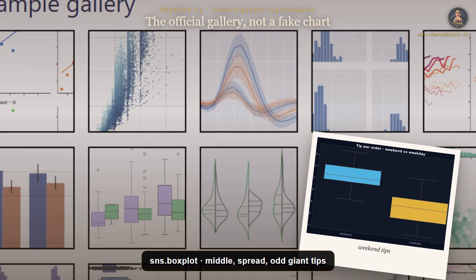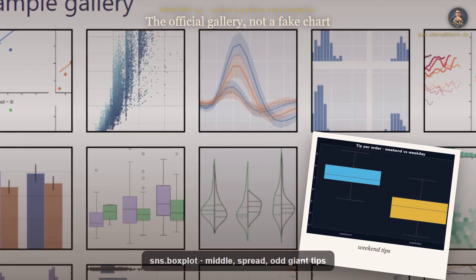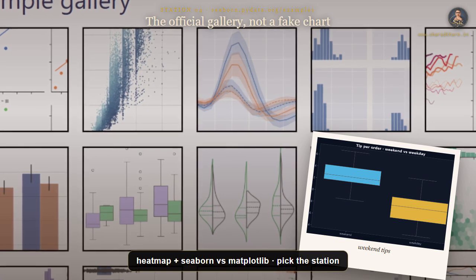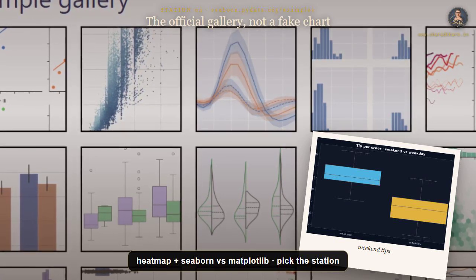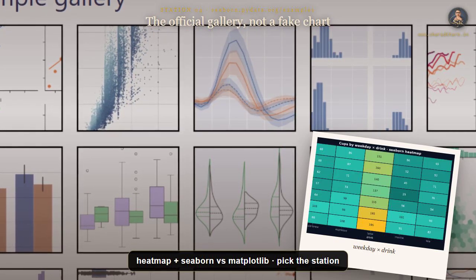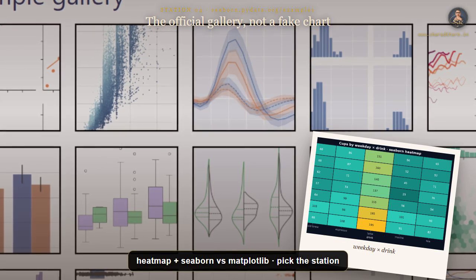Data equals df, x equals weekend, y equals tip. A box plot shows the middle, the spread and the odd giant tips without you calculating quartiles by hand. sns.heatmap on a pivot table turns weekday versus drink into a color grid, like a busy stove map.